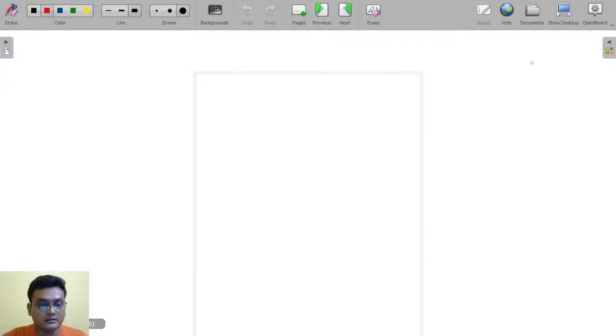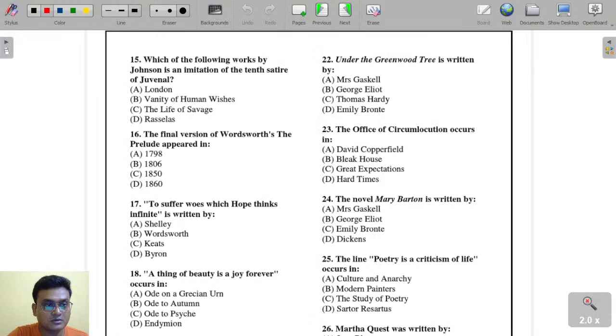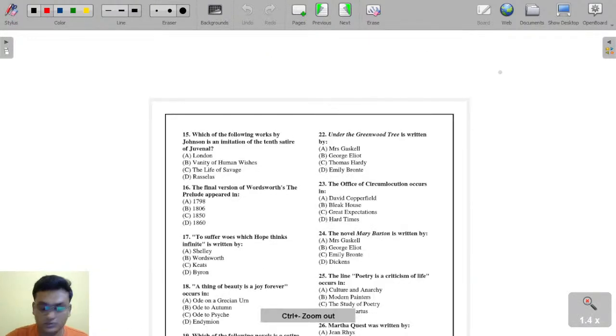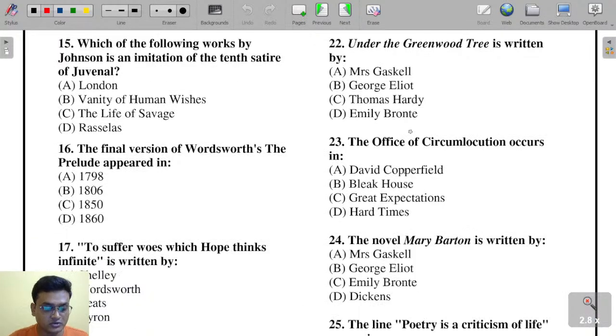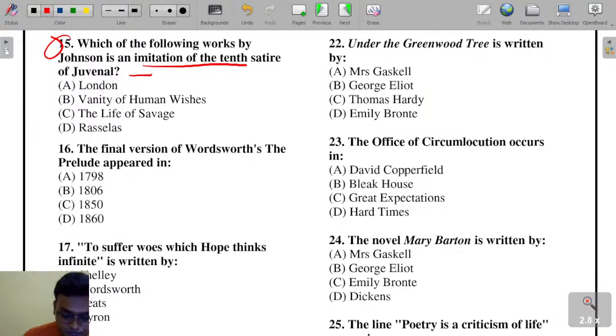Okay, next slide. Question number 15 is on your screen here. Which of the following works by Johnson is an imitation of the 10th satire of Juvenal?